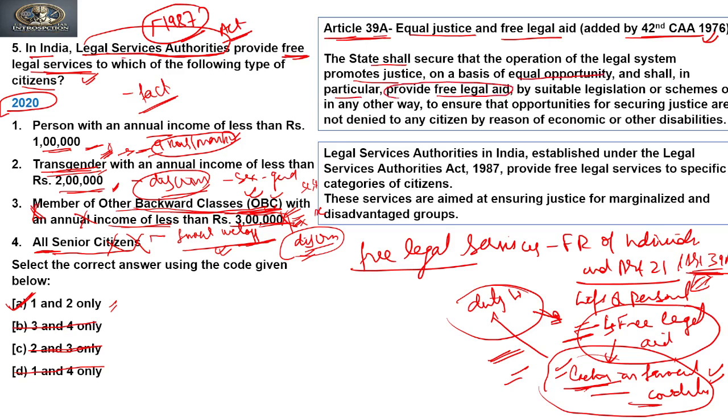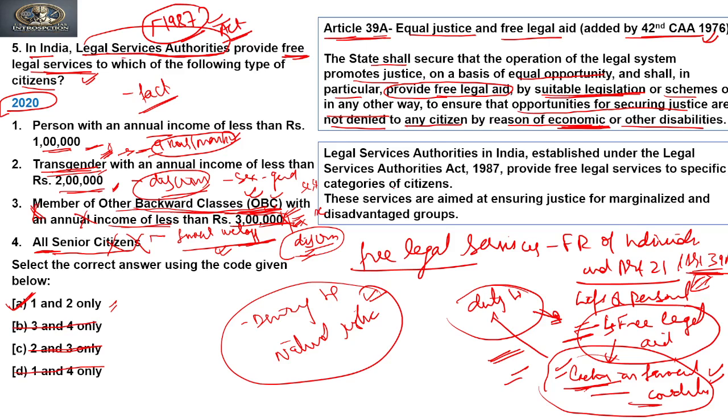It is a duty of the state to provide free legal aid through suitable legislation, and this has empowered the state to come up with this act or schemes or in any other way to ensure that opportunities for securing justice are not denied to any citizen by reason of economic or other disabilities. So if economic conditions are bad, and the state is not in a position to provide free legal services, it means it is denying natural justice, which everyone deserves irrespective of their economic conditions.